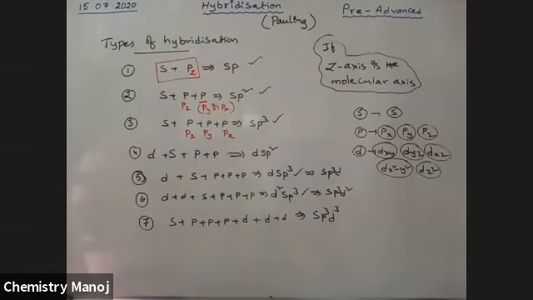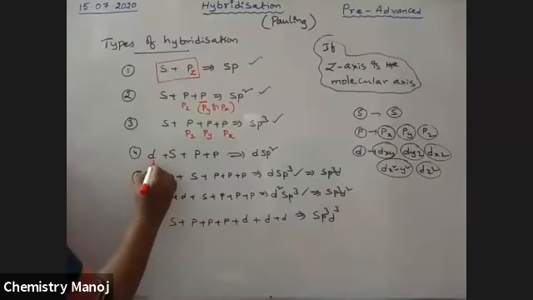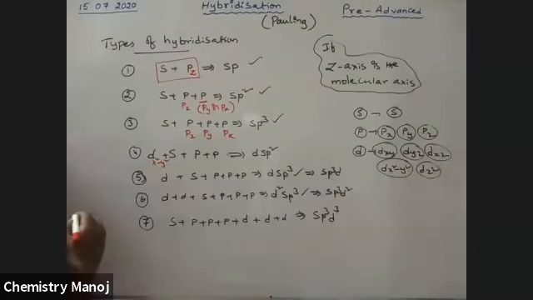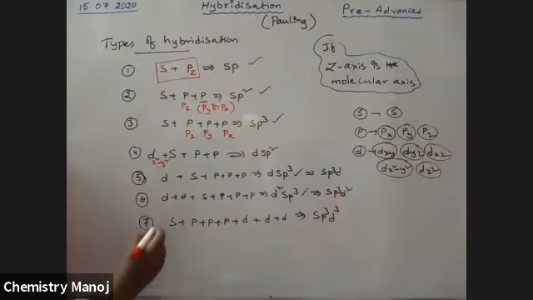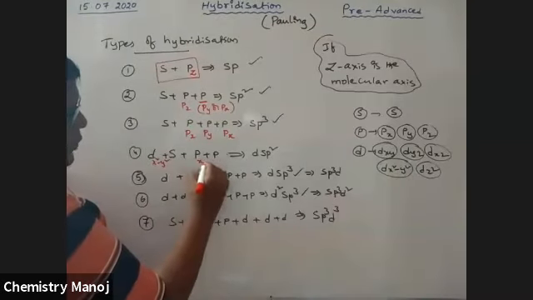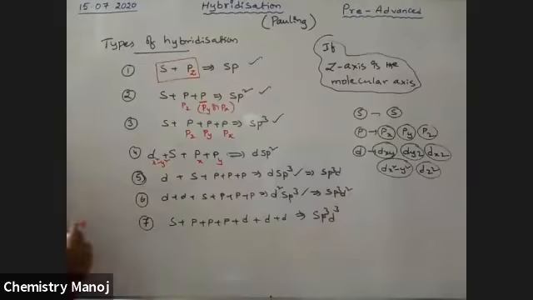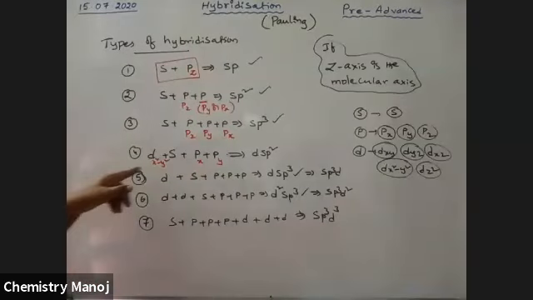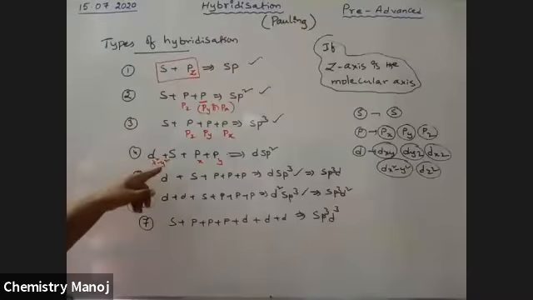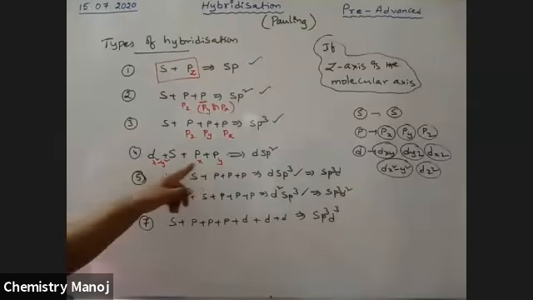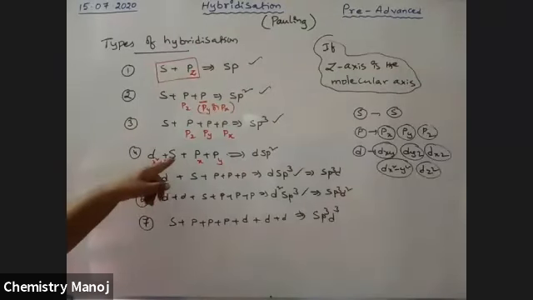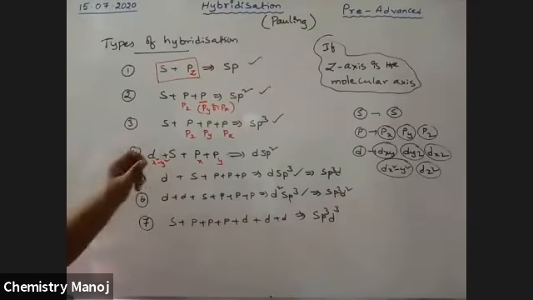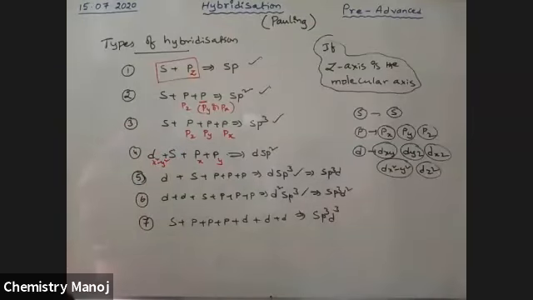In dsp2 hybridization, the d orbital is dx square y square, plus the s orbital. Now the p orbitals are one px and another py orbital. Not pz involved here. So dx square y square, s orbital, px and py orbitals of the same atom are involved in mixing.